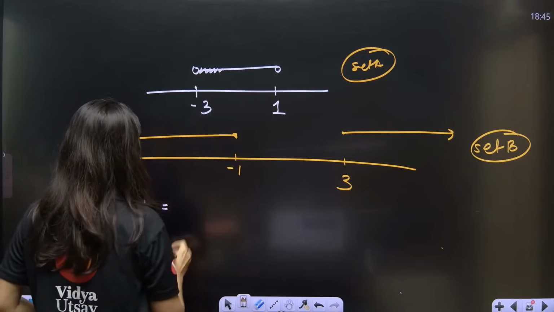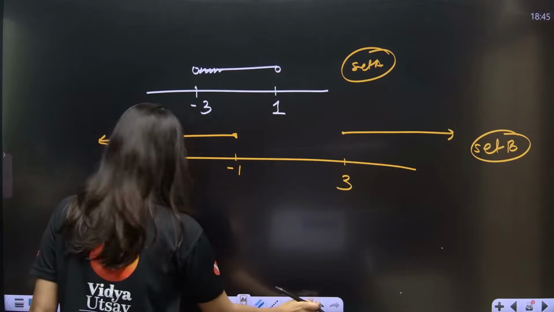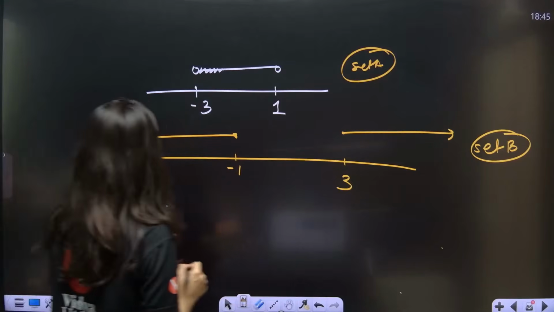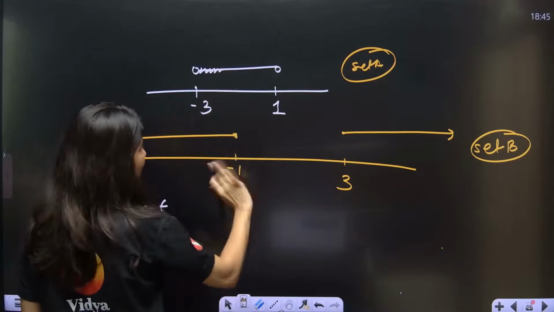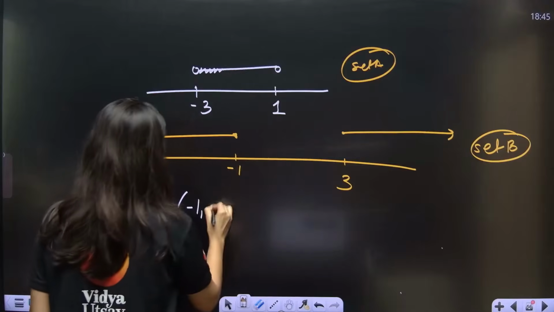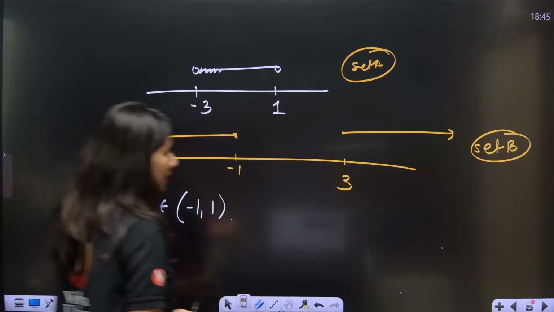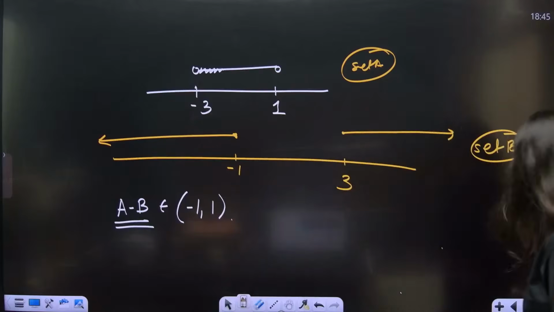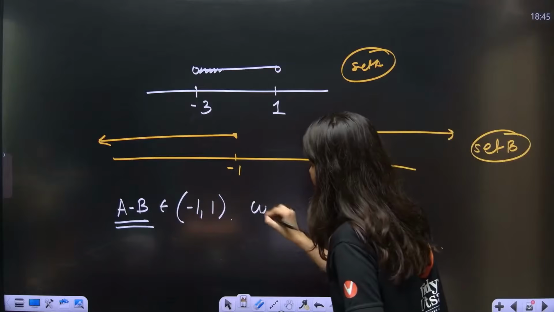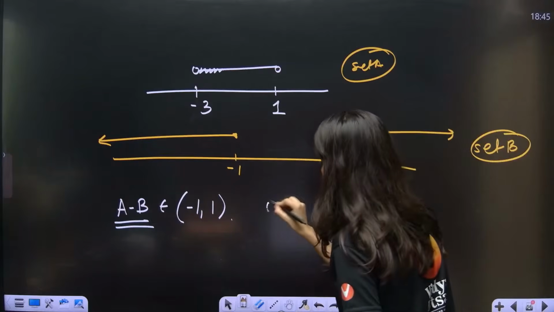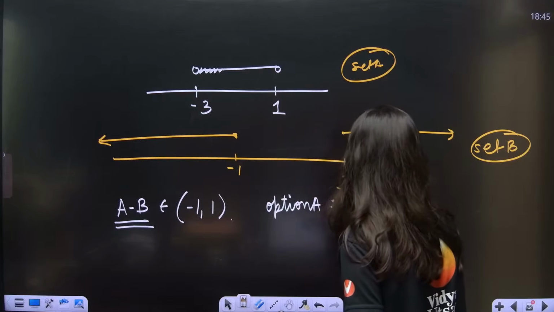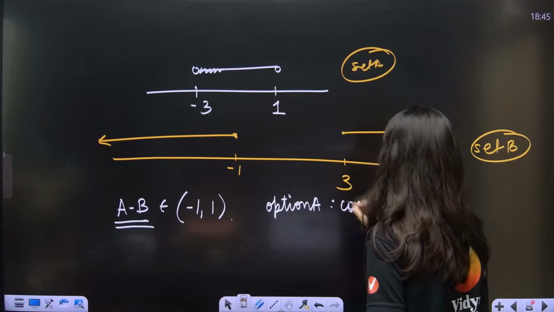So A minus 1 will be what? Now understand, A minus B will be starting from, so minus 1 will not be there. So it will be minus 1, 2 and 1. So A minus B set is nothing but minus 1 to 1. Okay. So that is actually correct. That means option A is correct. Yes or no? Option A is correct.